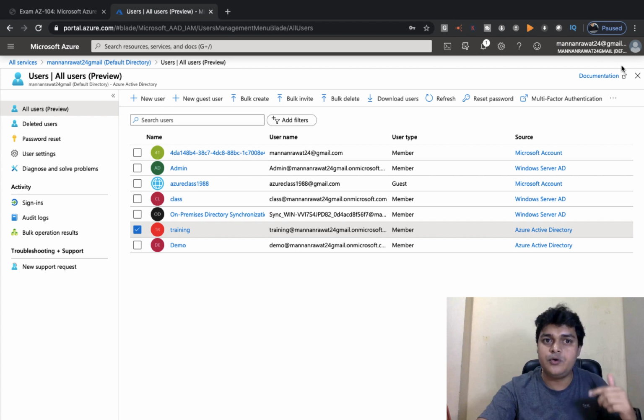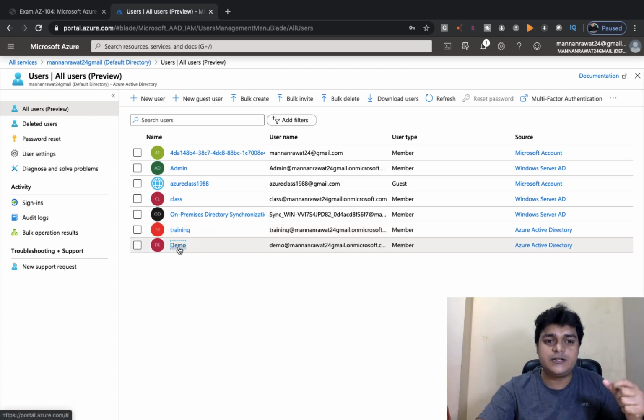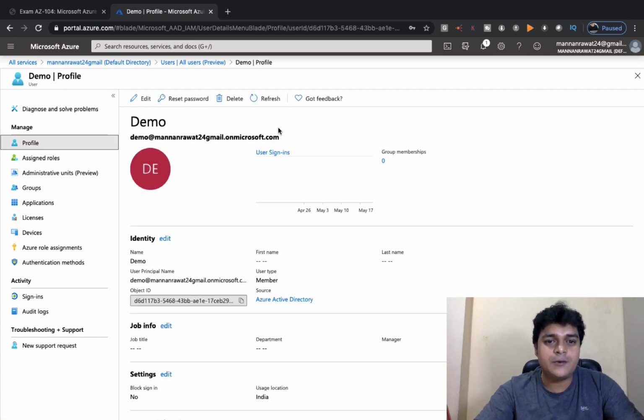What you need to do, you just try to log in. How can we do that? How can we log in? Just open your domain name, open your user, and copy. This is your mail ID, right? And this is the password that you configured at the time of user creation.